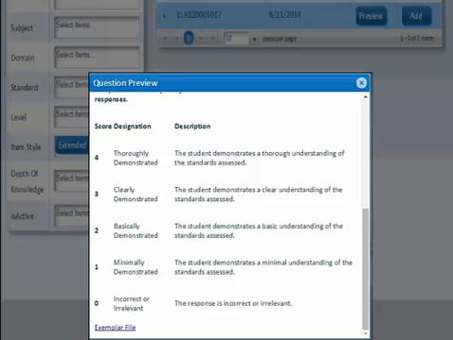Also is the exemplar file. So if you want to look and see how other students, other Georgia students, have answered this question, and you want to see samples and how they were scored, you just click on that exemplar file, and with that, a PDF will pop up, and you can look that over. You can add it to what we call the cart.